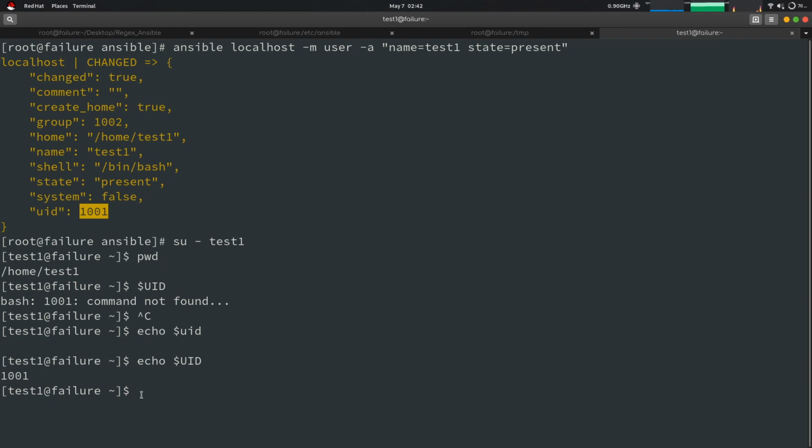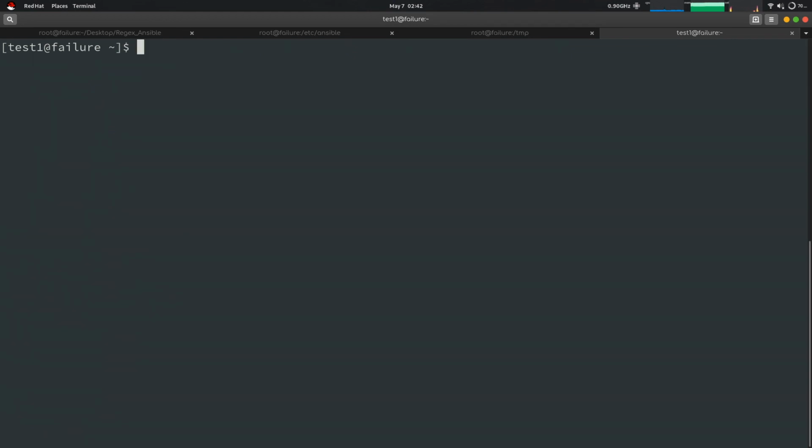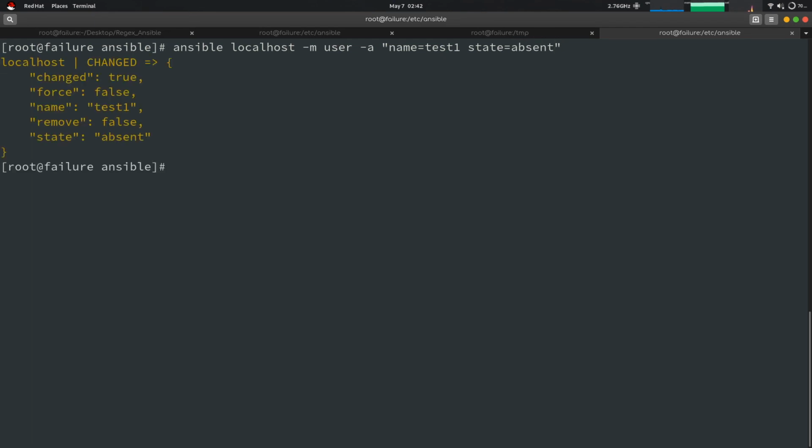Also whoami, so it is test1, so the user is created. Now let's get out, and now we want to delete this, so we'll be using absent. Now if you try to switch to test1, the user does not exist.